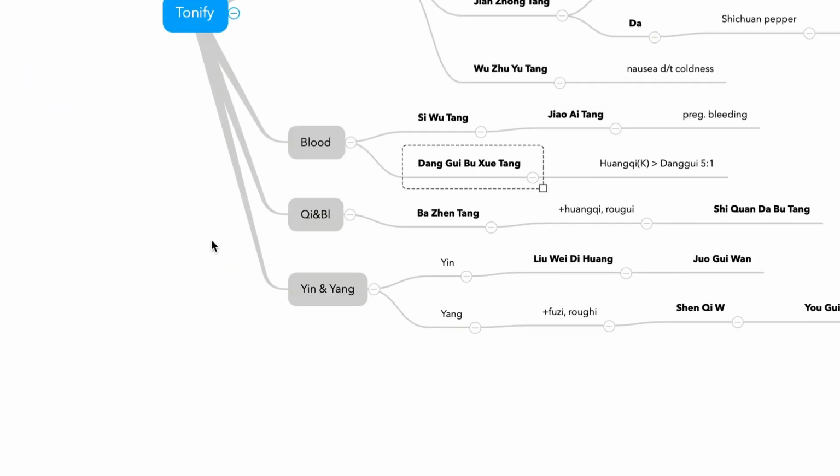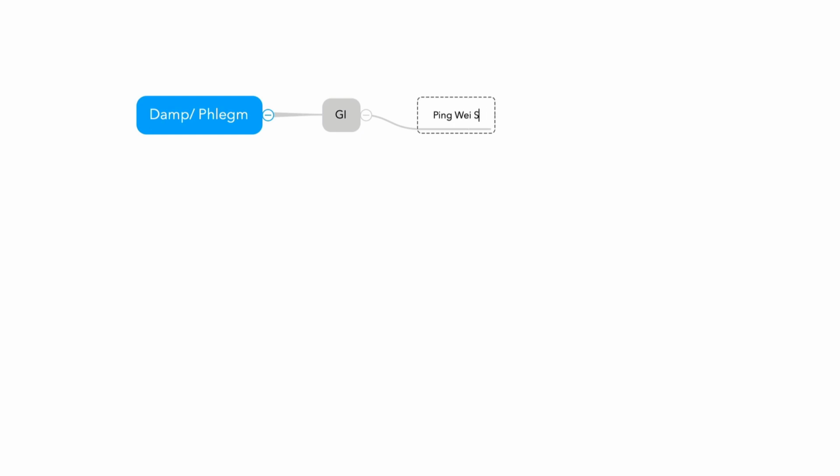The final batch of formulas is for extra evil pathogens. Let's first talk about dampness and phlegm. These formulas are deeply related to the gastrointestinal system. What does Ping Wei San treat? Dampness in the middle jiao. And Er Chen Tang treats all kinds of phlegm. So Ping Wei San and Er Chen Tang are the representative formulas for damp and phlegm, and Er Chen Tang is a base formula.